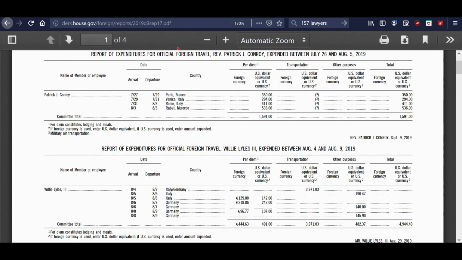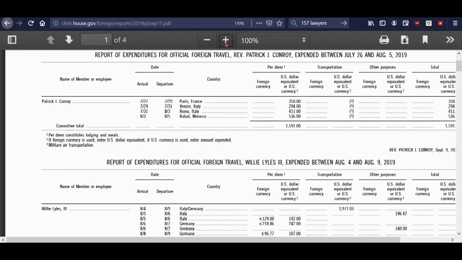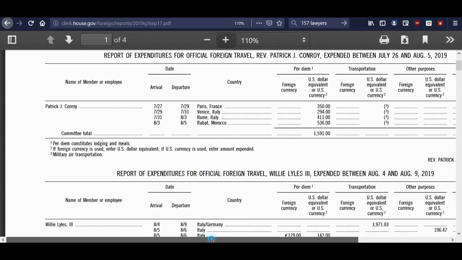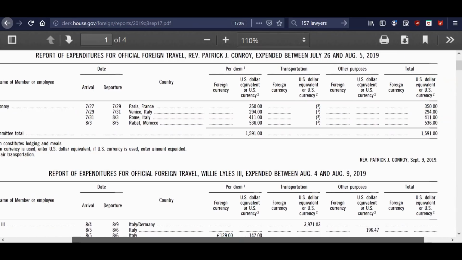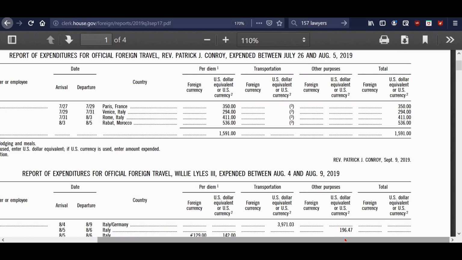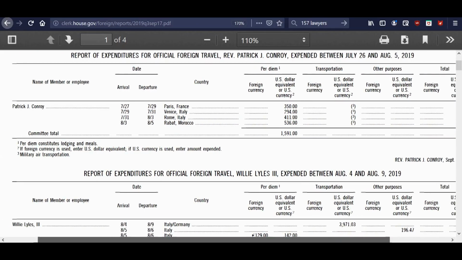I'm not sure how well you can see this. Let me see if I can bump it up just a little. I don't want to do it too much because I don't want to have to scroll back and forth. But you'll see here that this is the per diem. So, yeah, I could live on $400, $500 a day. Don't you think you could? Send me to Paris with $350 a day, and I will just love you forever on that. I'd have a lot of fun in Paris for $350 a day.